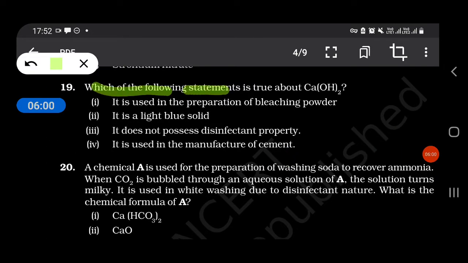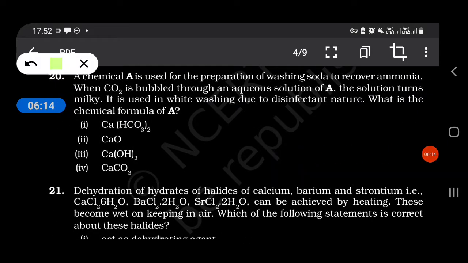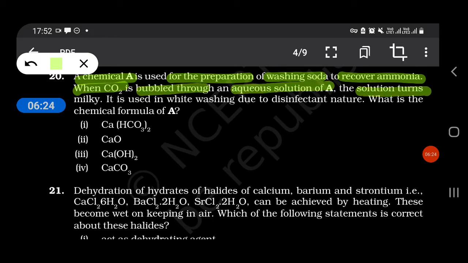Which of the following statements is true about Ca(OH)2? Our answer goes, it is used in preparation of bleaching powder. A chemical A is used for preparation of washing soda to recover ammonia. When CO2 is bubbled through an aqueous solution of A, the solution turns milky. It is used in whitewashing due to disinfectant nature. What is the chemical formula of A? Our answer is Ca(OH)2.